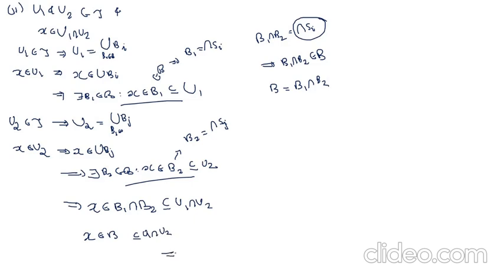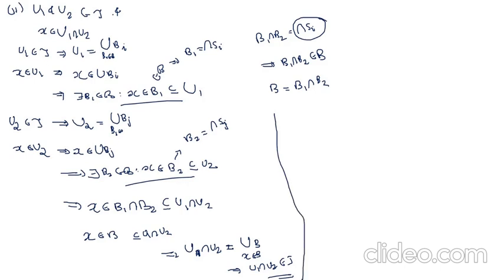Then U1 intersection U2 can be written as a union of such B with x belonging to B. Then by the definition of tau, U1 intersection U2 can be expressed as a union of some members of B, which means U1 intersection U2 belongs to tau. Therefore, if we take any two members from tau, their intersection also belongs to tau.